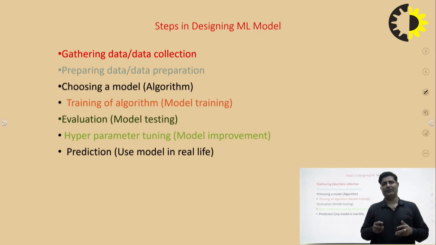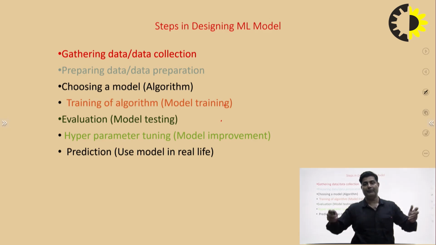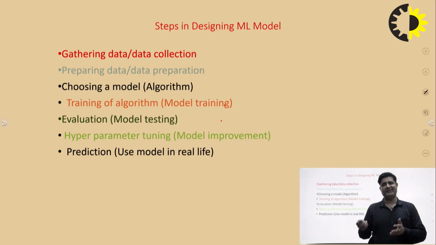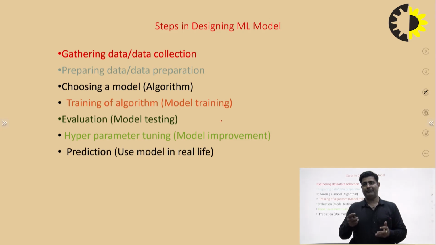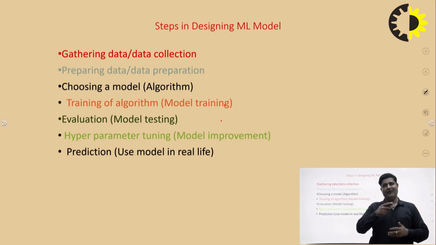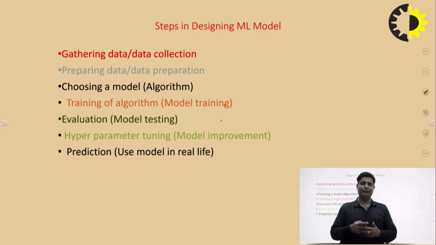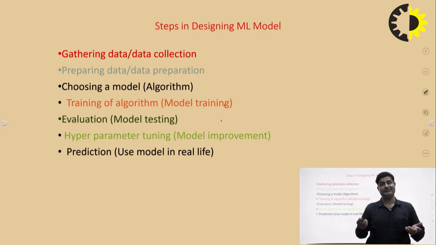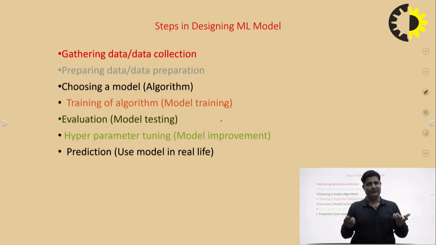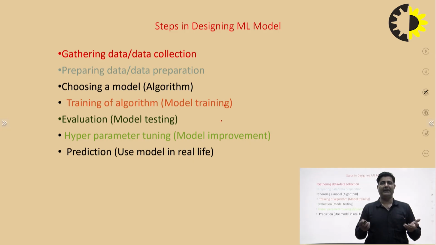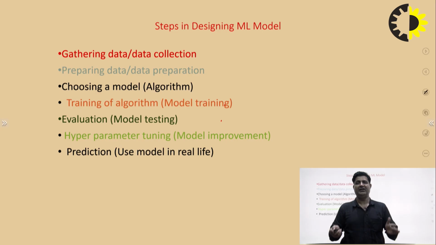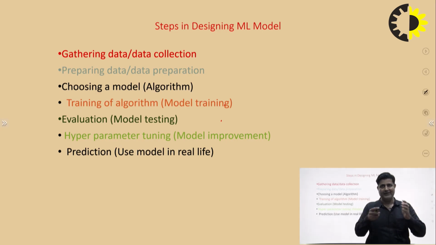Before designing the model, we have to first train the model. We have to mention this point above this point. First we have to divide the data set into two parts, the train part and the test part. We design the model on the train data, and after the implementation of the model, we check the accuracy of the model with the help of the test data set. So before implementing a model, we have to divide our data set into two parts, the train part and the test part.